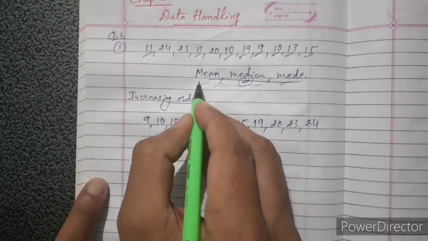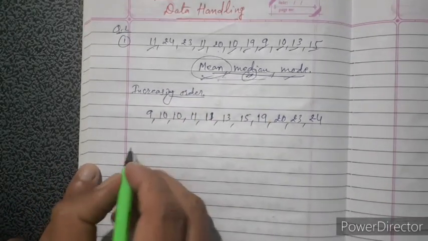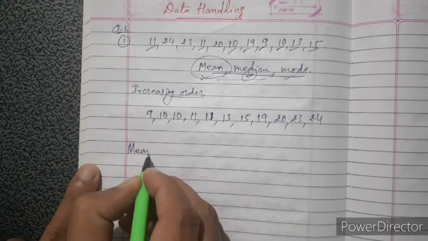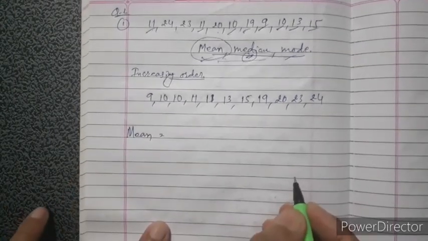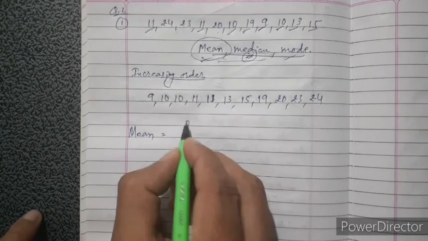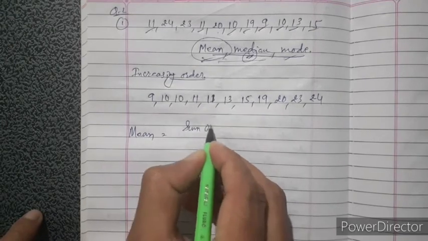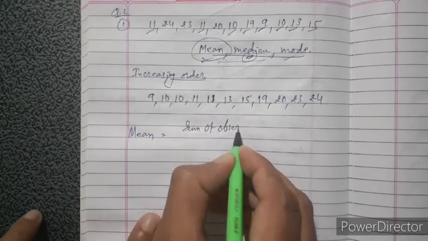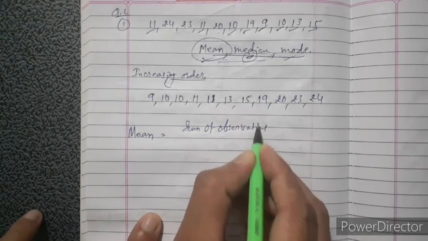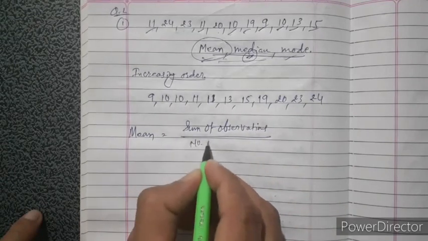Now first, we want to find out the mean. Mean equals, what is the formula to find out mean? That is sum of observations divided by number of observations.